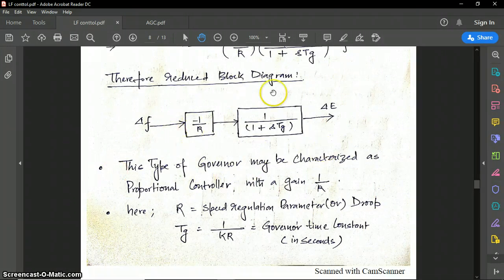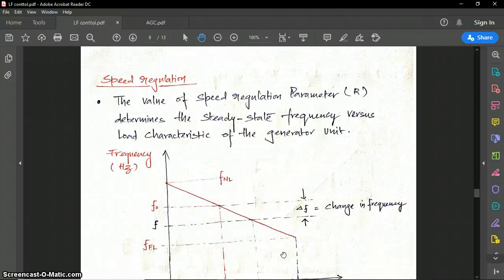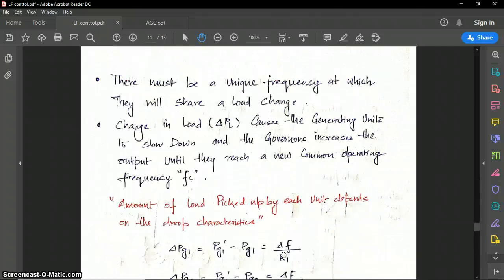So this system can be characterized as a proportional controller with gain 1 by R, and Tg is the turbine governor time constant in seconds, which is equal to 1 by KR.